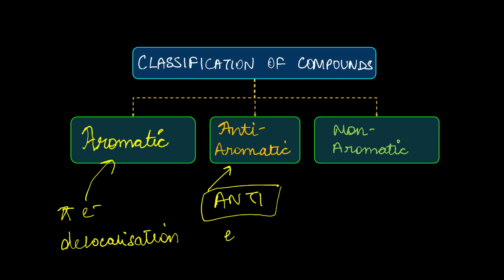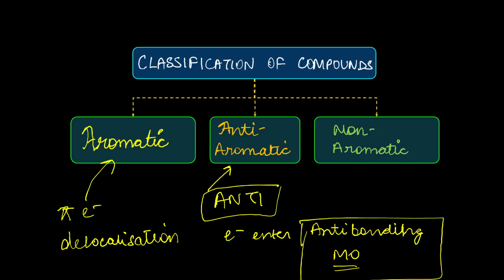It's just that the electrons enter the anti-bonding molecular orbitals. Remember from molecular orbital theory, anti-bonding molecular orbitals. So in chemical bonding, MOT, we have learned about the anti-bonding molecular orbital. So there's a little recap for you.